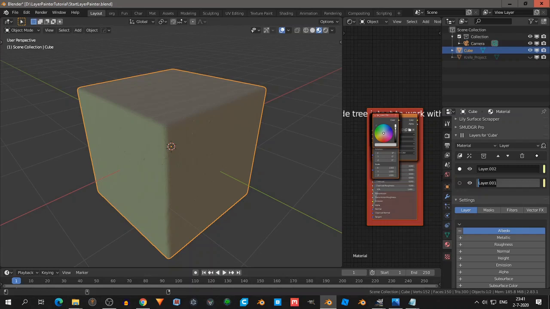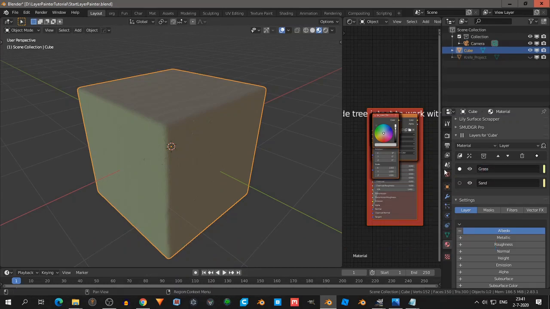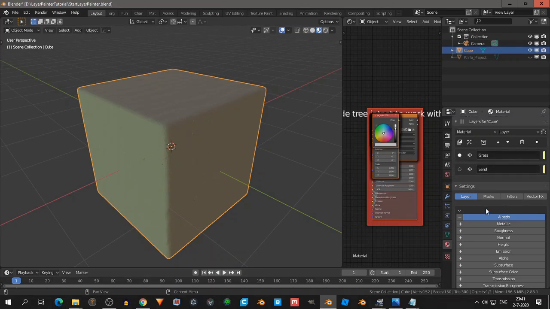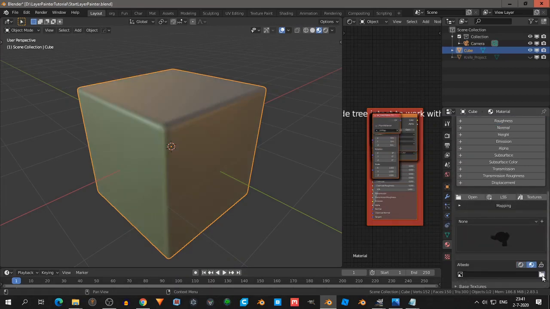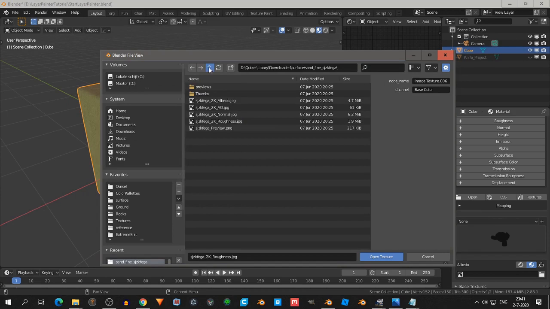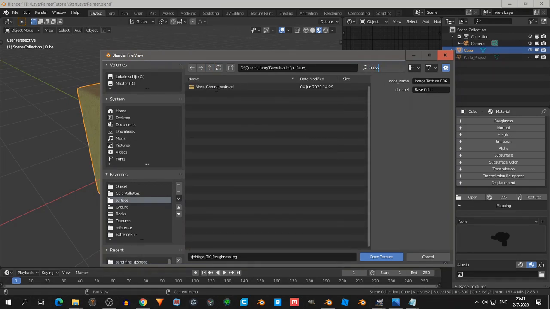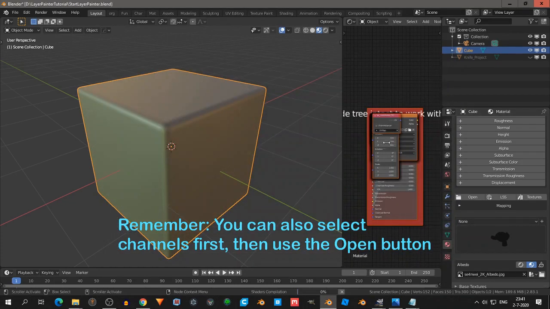So this is sand, because I'm pretty sure you will get confused. So now I'm in layer grass. I'm in the albedo channel, and if I scroll down, I can navigate to a grass texture, or let's look for moss. Albedo.